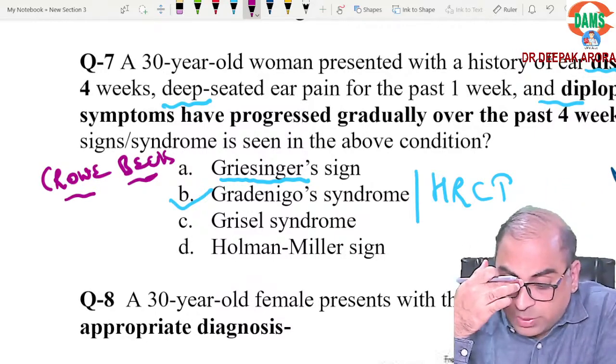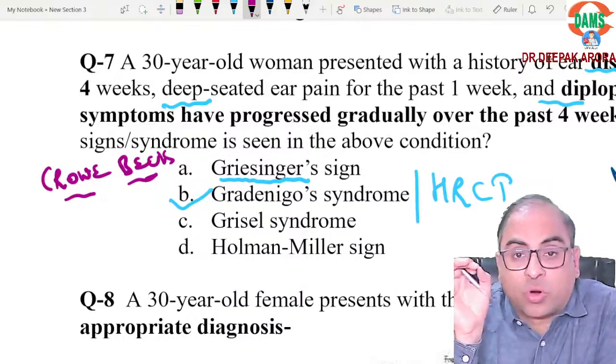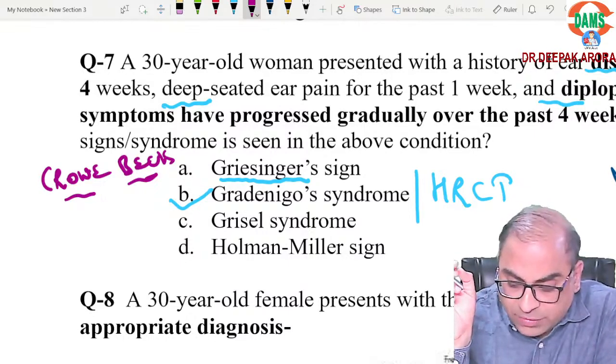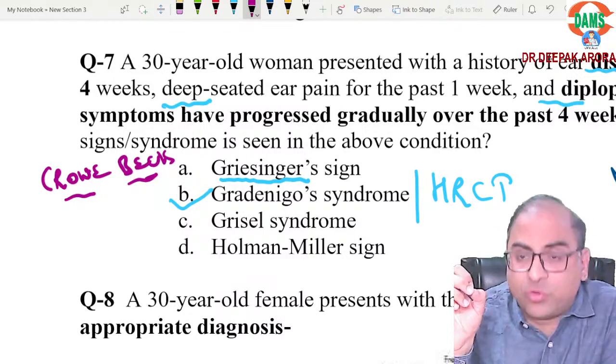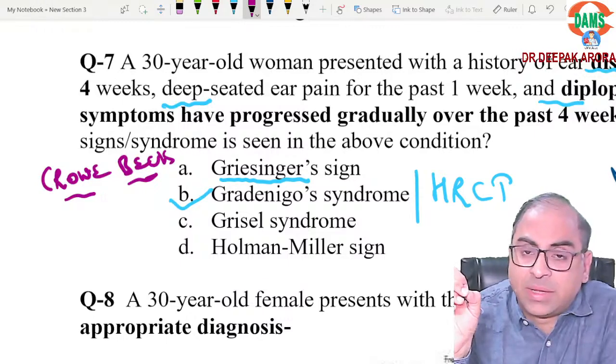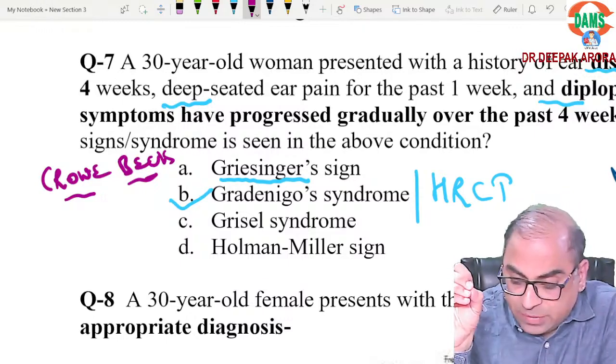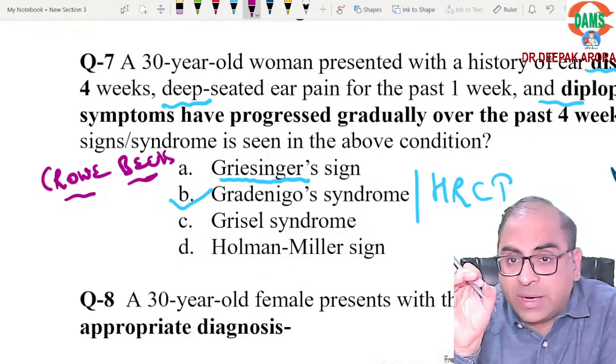So what is common in both? You tell me. One of the students, Dr. Neeraj, is asking about Trotter's. Trotter's triad is seen in nasopharyngeal carcinoma. There will be 5th nerve and 10th nerve palsy. Clear. Now coming back to Gray Turner sign.